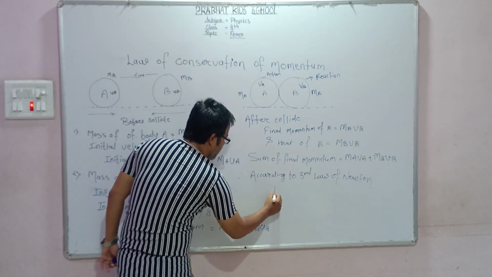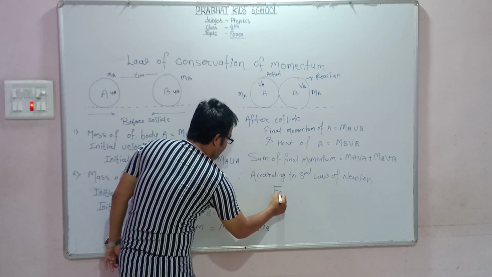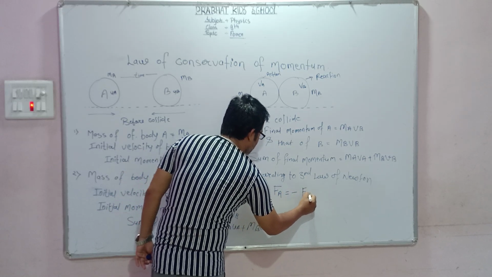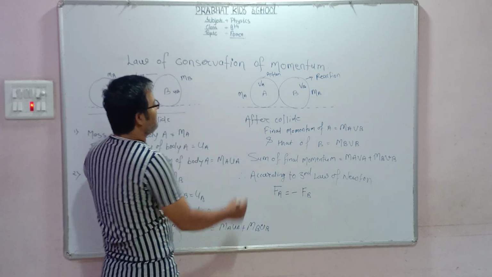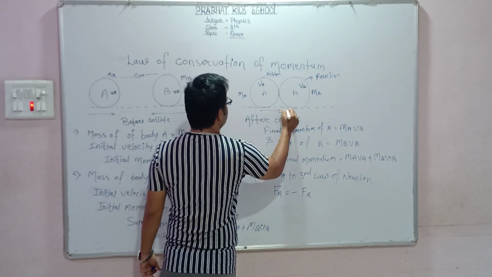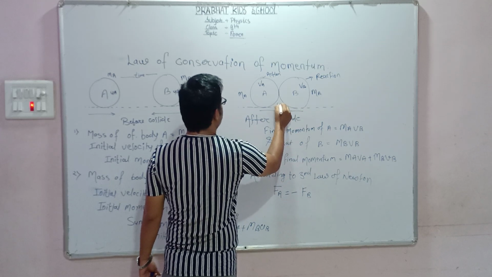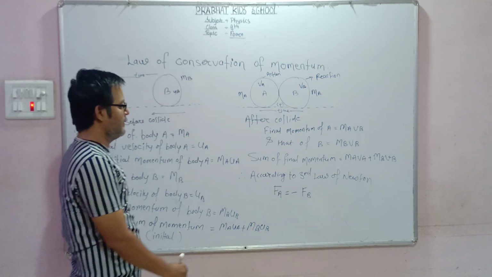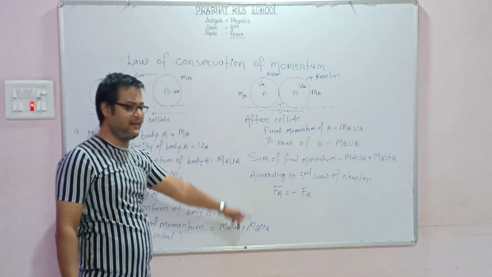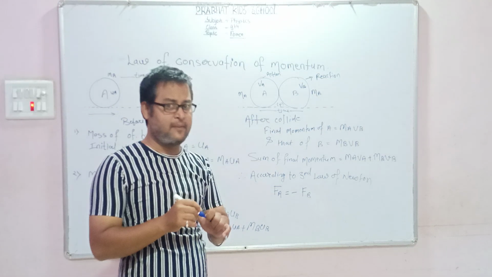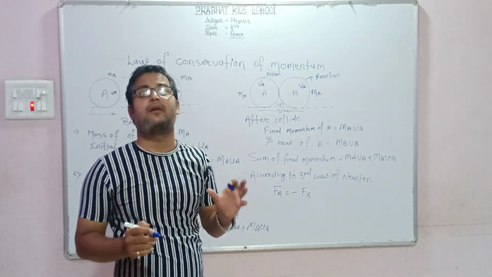F of A, the force exerted by body A, is equal to minus the force exerted by body B, and the collision time is T. So what is the force exerted by A? According to the definition of force, it is the change in momentum per unit time.